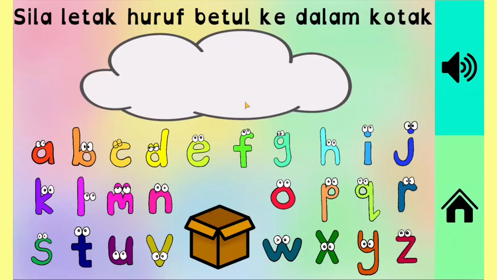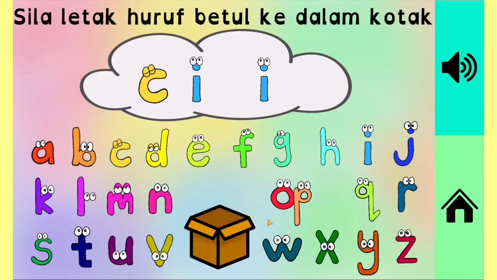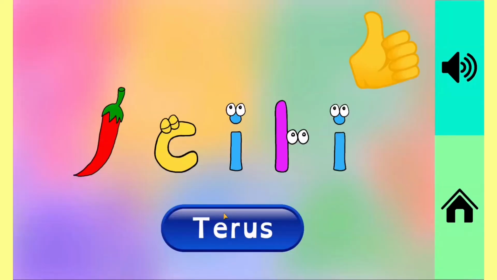Chili. The system will pronounce the word, and they need to drag the correct letter into the box. If the letter is correct, the system says Bagus and shows it above. If they drag the wrong letter, it will go back to its original place. If the user drags all the correct letters, it will say Bagus.